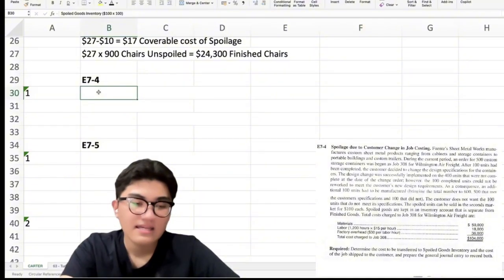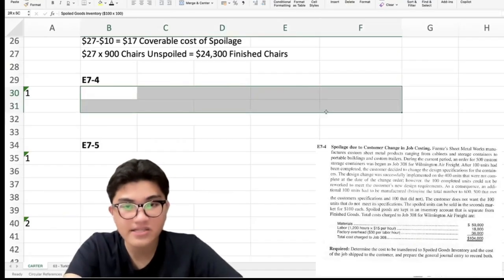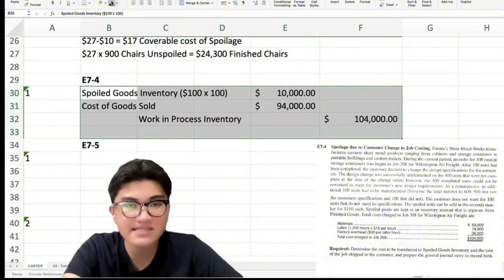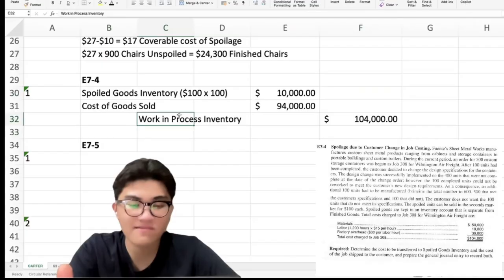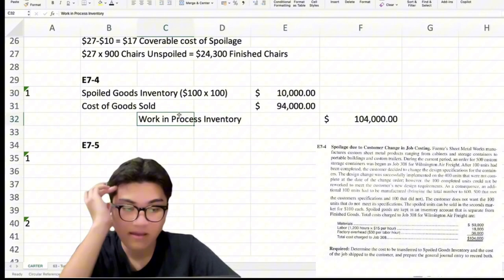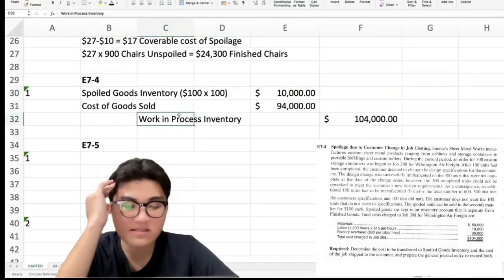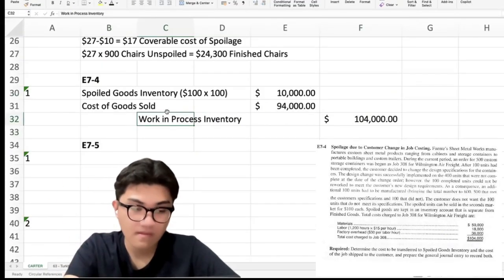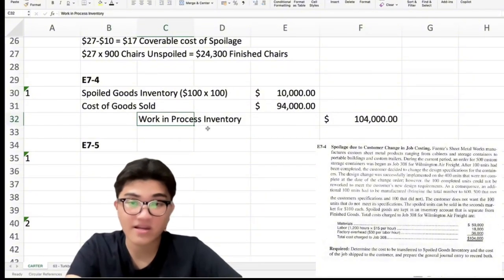Okay? The cost assigned to these 100 units is 100 times 173.33 is equals to 17,333. Okay? Since salvage value is 10,000, the unrecoverable loss is 17,333 minus 10,000, which is 7,333. Because the spoilage was caused by customer design change, the loss is recorded separately as loss due to customer change. Meanwhile, the remaining 500 good units are transferred to finished goods inventory.